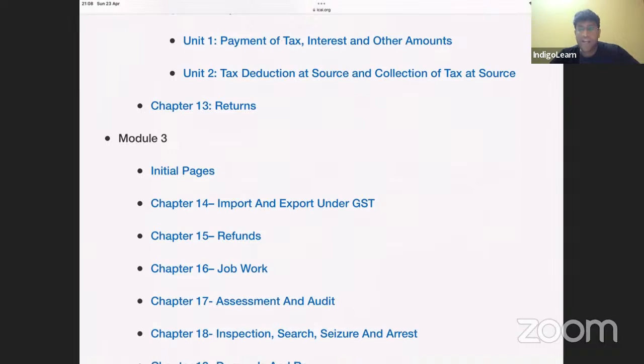CPIN is generated, which is common portal identification number, which is a 14-digit code valid for a period of 15 days. Using that CPIN, we'll make the payment within 15 days. Then CIN is generated, which is challan identification number. And once payment is made, only then CIN is generated. Getting my point?